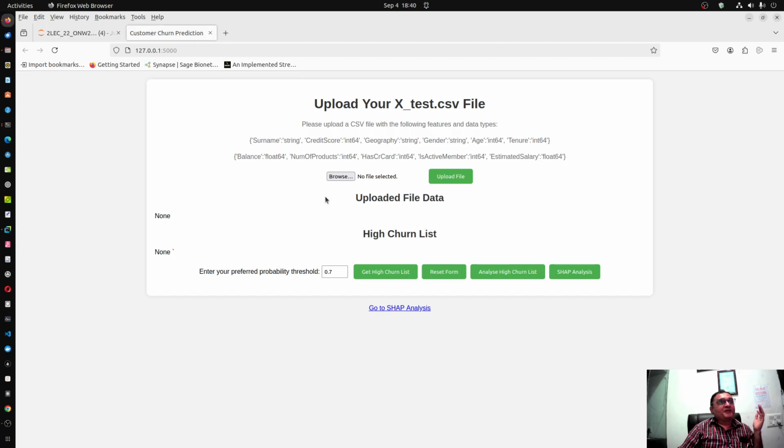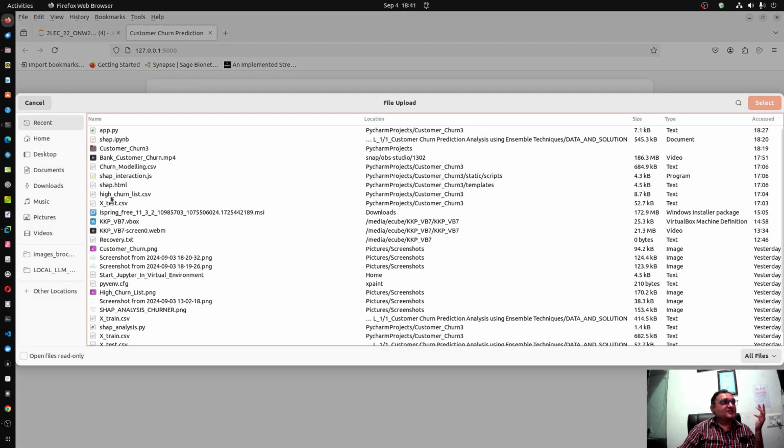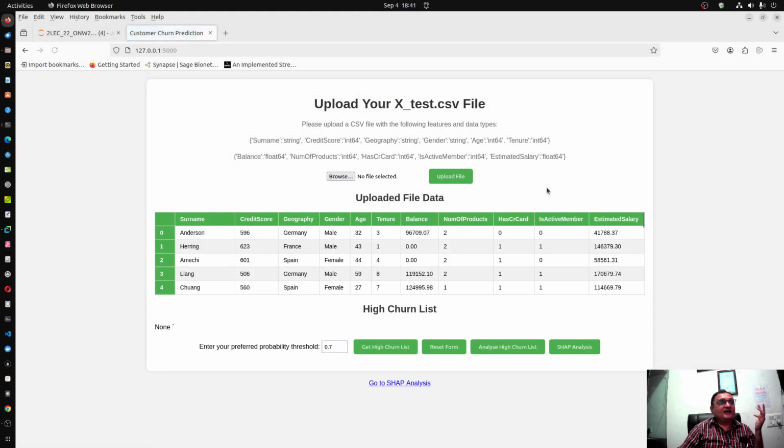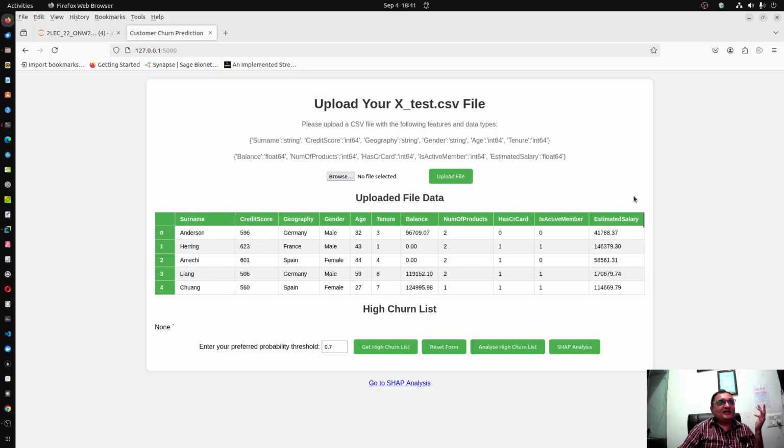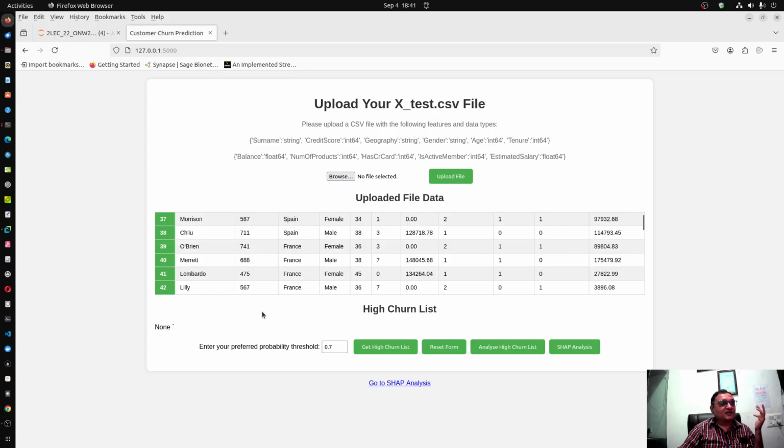this particular page. Now let us see, I have already said to upload the data with the following features. If you see, the last feature is estimated salary, which means that Exited, the response variable, whether the customer has churned or not, is not to be taken. That is unknown. We want to test our data. So upload this xtest.csv file. Here is my xtest.csv file and I upload that, and you can see that the file is populated and 999 observations are there, more than enough for testing our model.